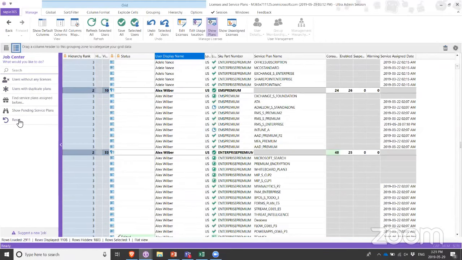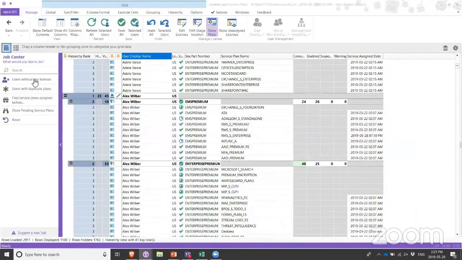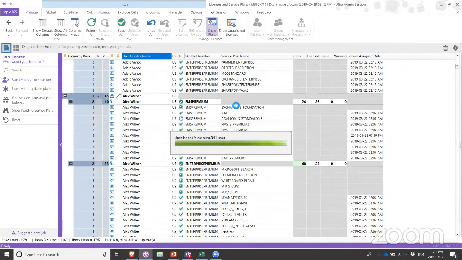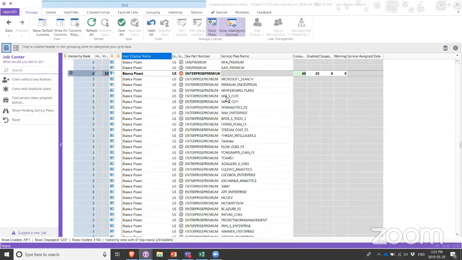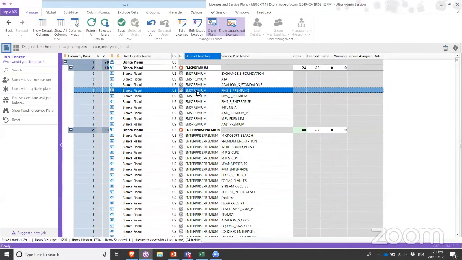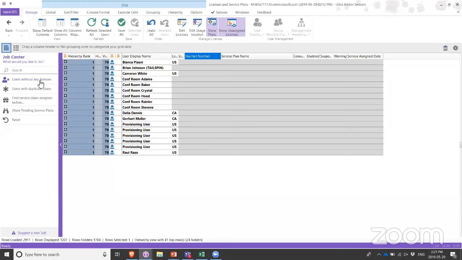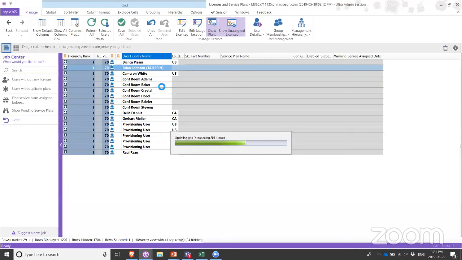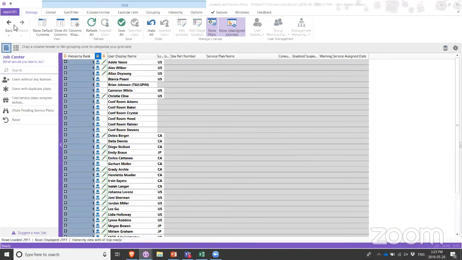Now, a few other things that are pretty cool. One of the things you can do is you can look at users without any licenses. Just a reminder for customers on the call, as you very well know, SAP 365 is licensed per end user in your tenant, excluding service accounts without any licenses. So we only take into consideration accounts that actually have licenses assigned to them. So what we're looking at here is I use the Job Center job to basically take a look at who are the users that are not licensed at all, right? So it's pretty simple.